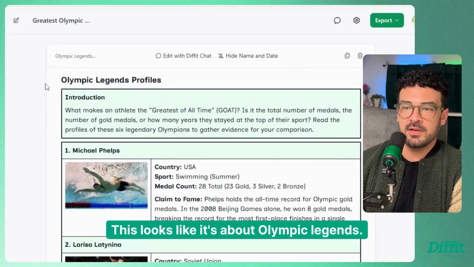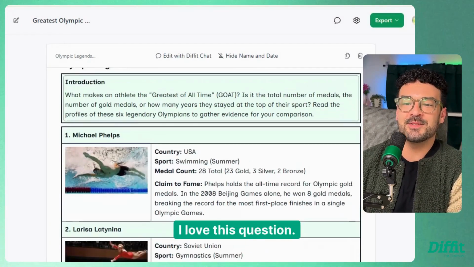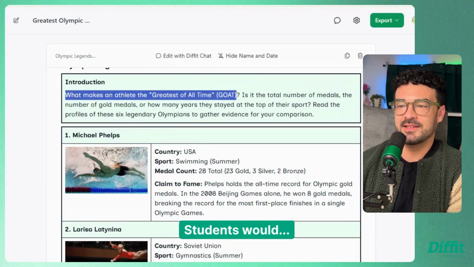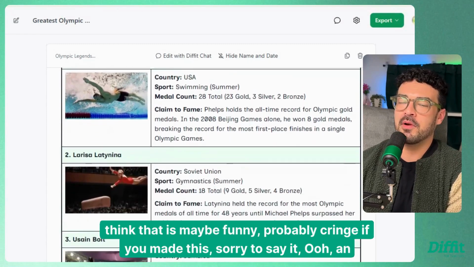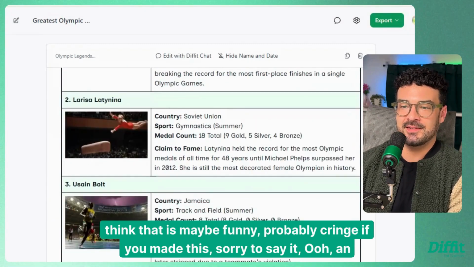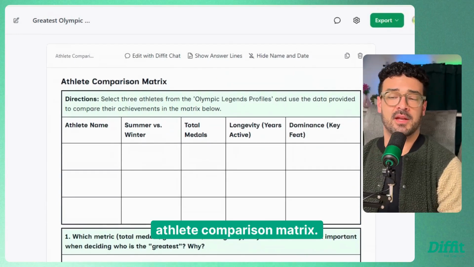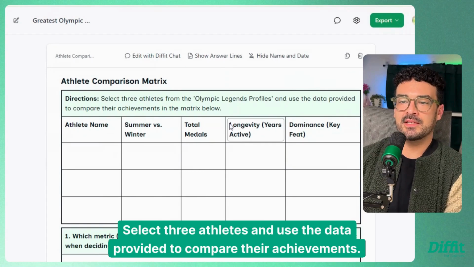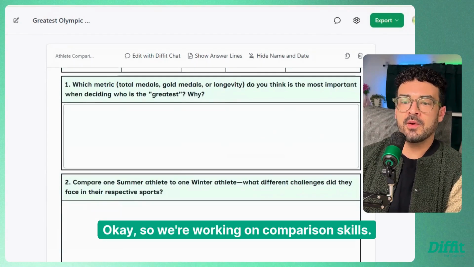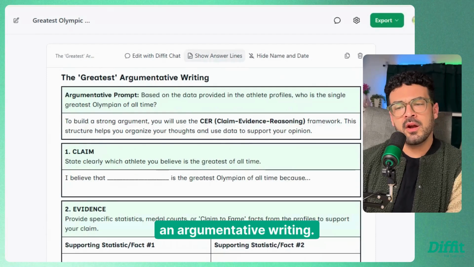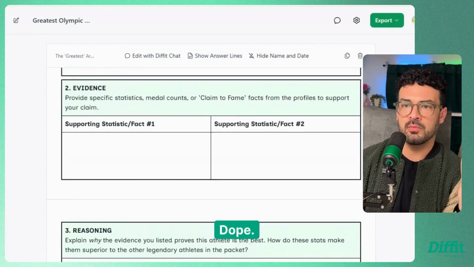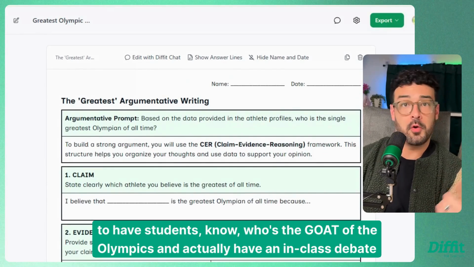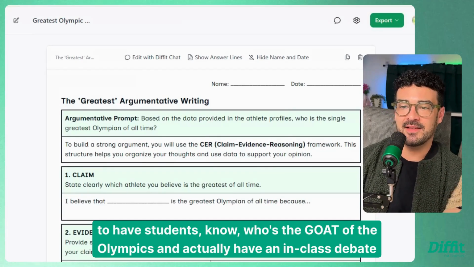This looks like it's about Olympic legends. I love this question. What makes an athlete the greatest of all time? Students would think that is maybe funny, probably cringe if you made this, sorry to say it. An athlete comparison matrix. Select 3 athletes and use the data provided to compare their achievements. Nice. Okay, so we're working on comparison skills and argumentative writing. Okay, dope. I think this would be a ton of fun to have students debate who's the GOAT of the Olympics, and actually have an in-class debate about this.